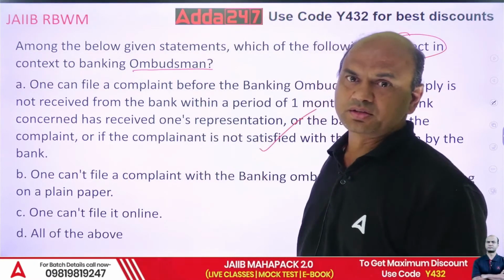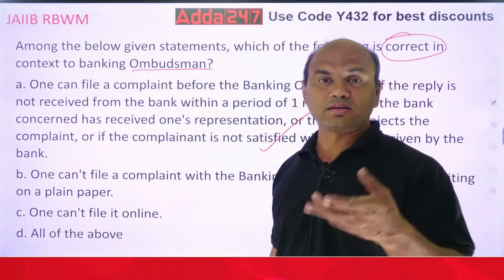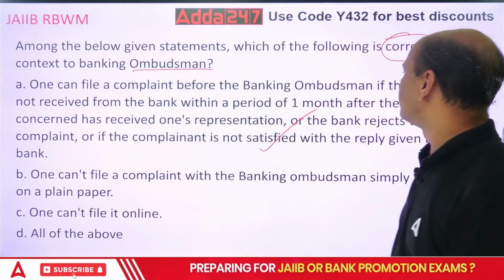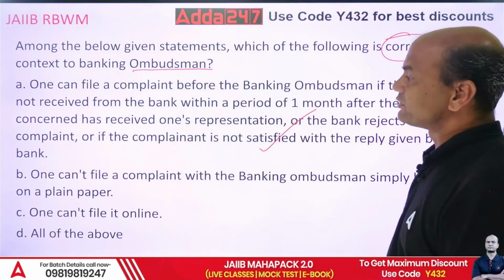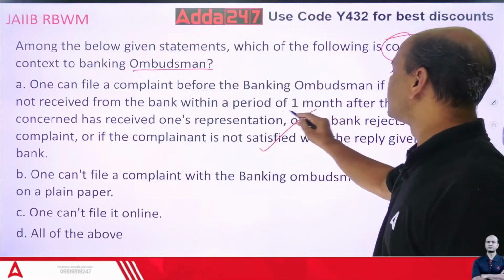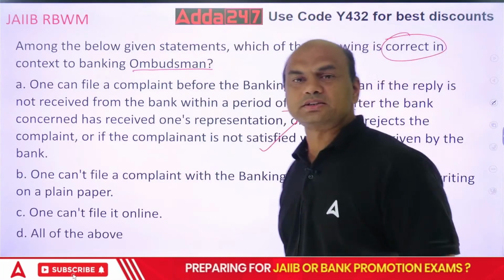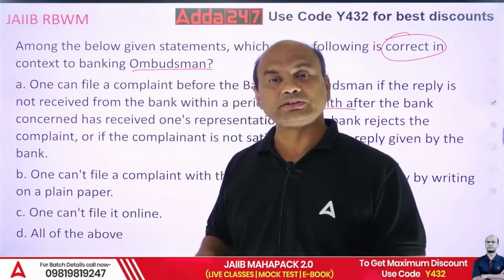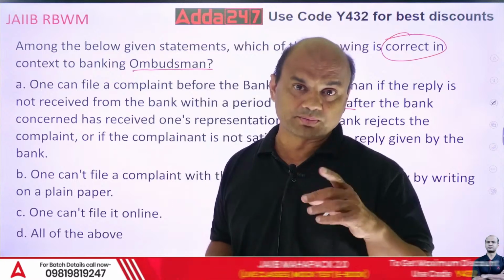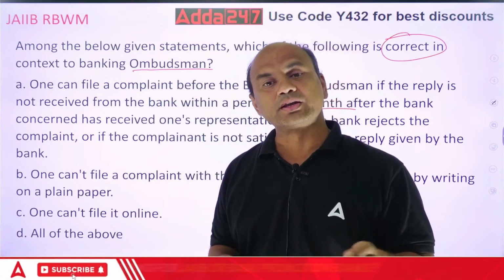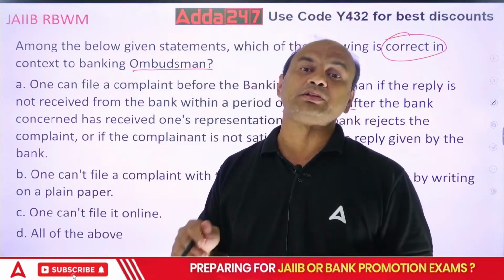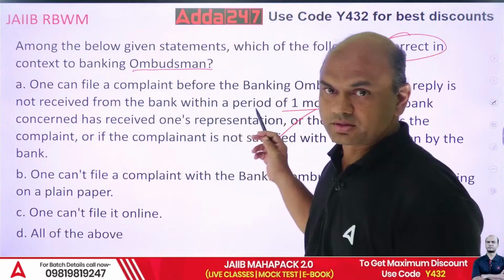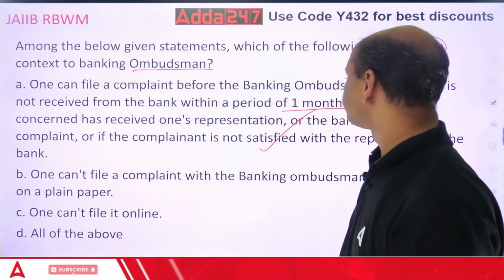It's a revision for all those who have not attended the earlier session. One can file a complaint before the banking ombudsman if the reply is not received from the bank within a period of 1 month. Means I'll file a complaint with the concerned bank, their internal ombudsman, and the bank does not give me a reply within 1 month, or if it gives a reply, it does not give me a satisfactory reply. In both cases, I can go to the integrated ombudsman.